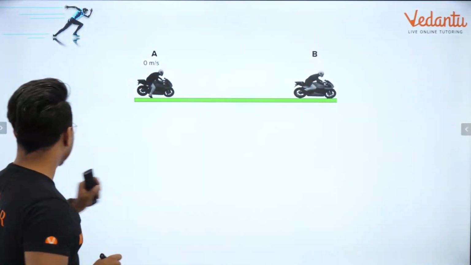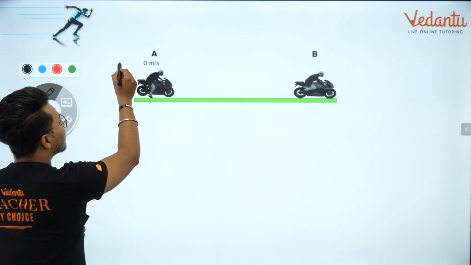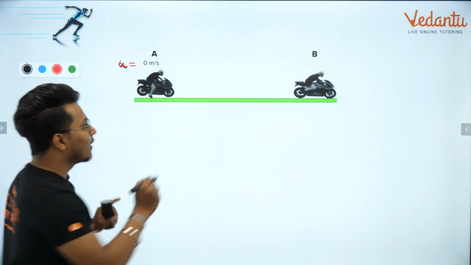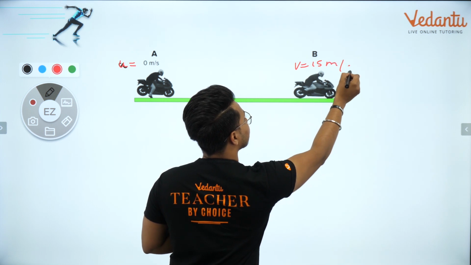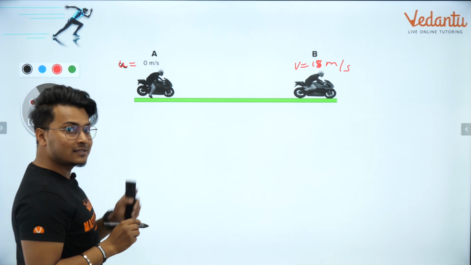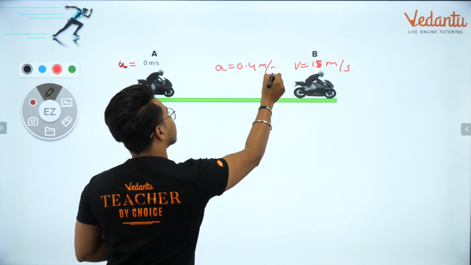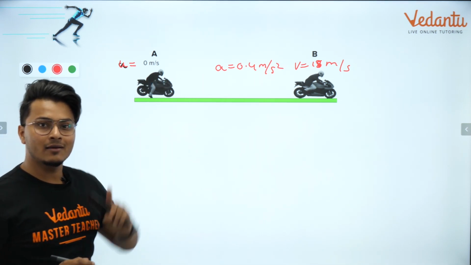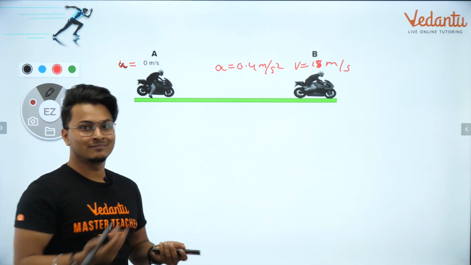Correct? So according to the question given to us, we can literally say one very important thing. आपको u दिया हुआ है, right? आपको u दिया हुआ है 0 meter per second. Final velocity of the person is also given to you as 18 meters per second. And what is the acceleration? Acceleration is given to you as 0.4 meter per second square. Correct? तो अभी आपके पास u है, a है, v है. Which formula will you use to find out the displacement?